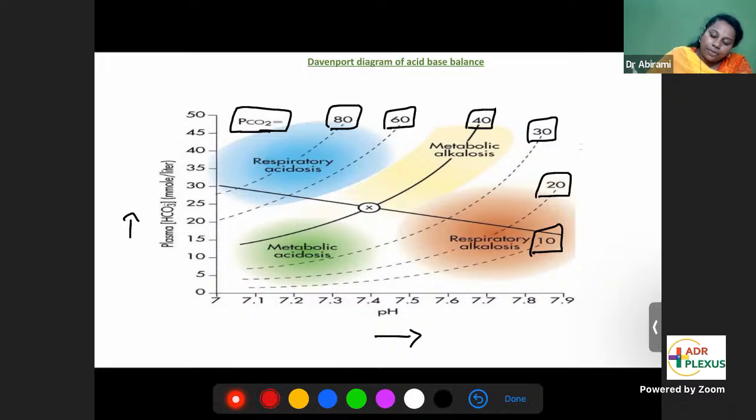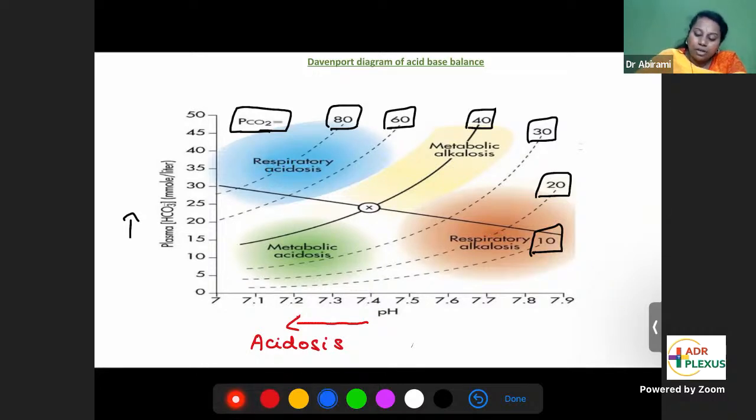So first, pH less than 7.35. This part of the curve, where pH is less than 7.35, the left side of the curve, is acidosis.